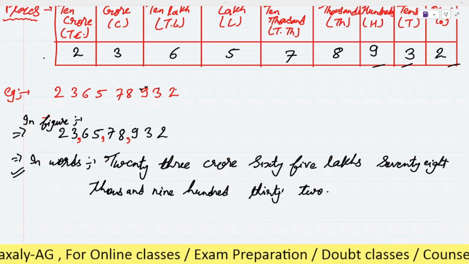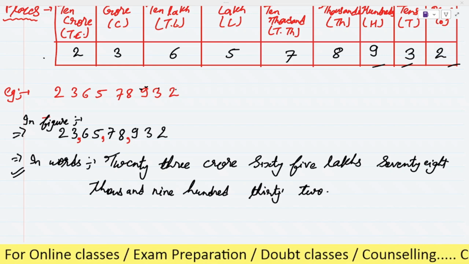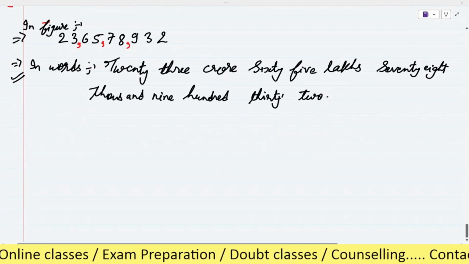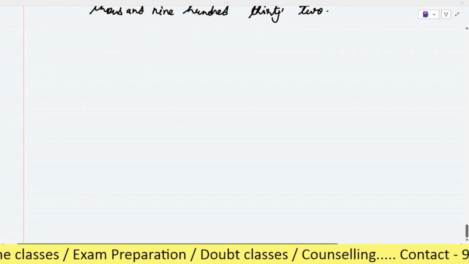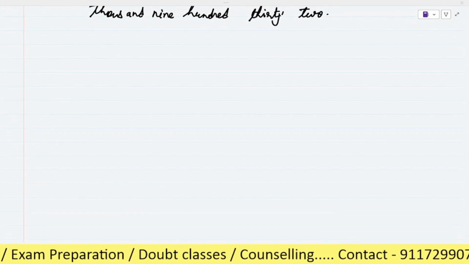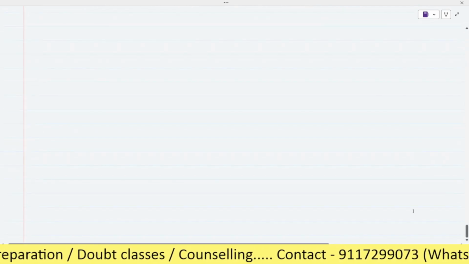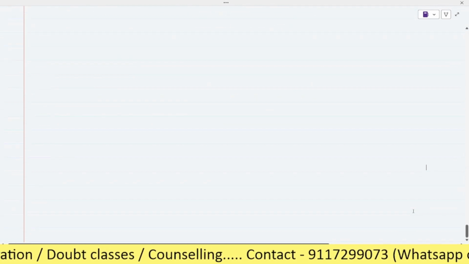See, the Exercise 1B. Open your book. Exercise 1B, question number 1. Can you please read question number 1? Write the following numbers in place value chart. Yes, very good.